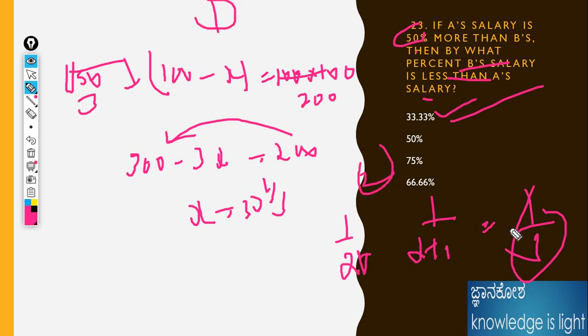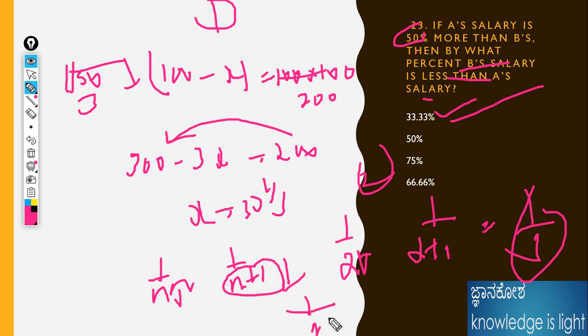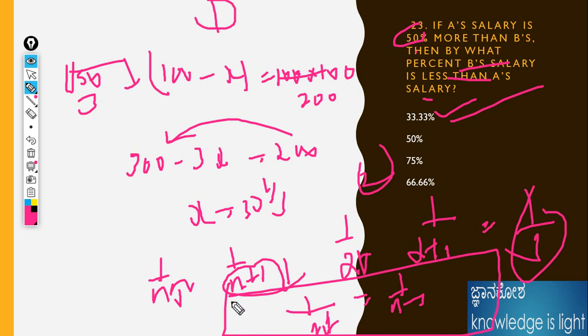For this kind of problem, it is better to choose this method, 1 by n. When the values are increasing, we should apply n plus 1, so the denominator is higher and the result decreases. Or else, if values are decreasing, it should be n minus 1. So many times I have explained. Please remember this logic. Okay. Next problem.